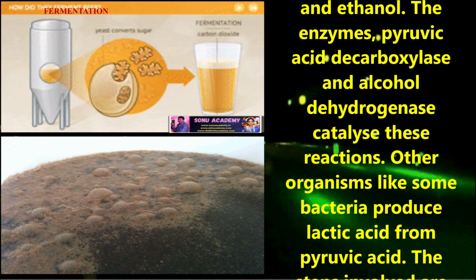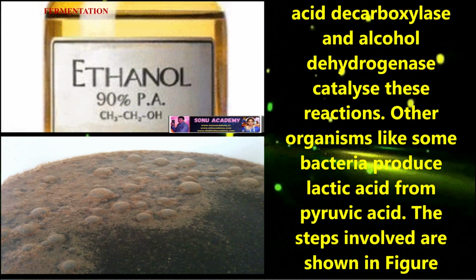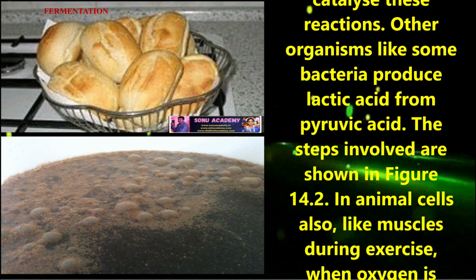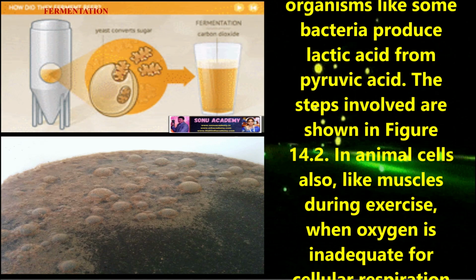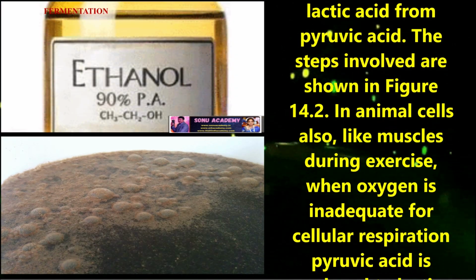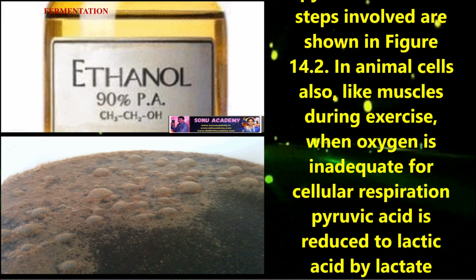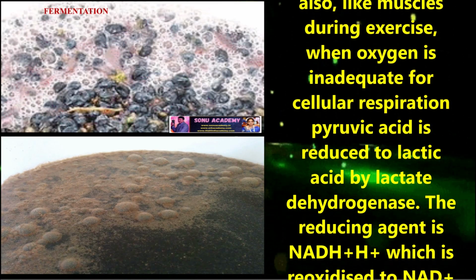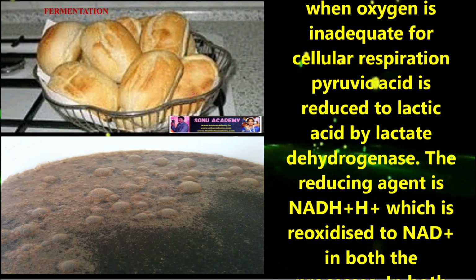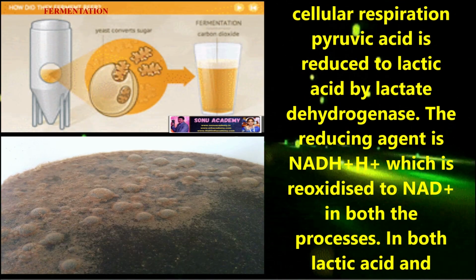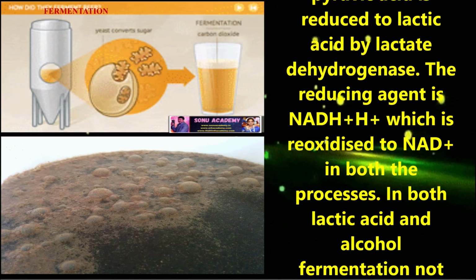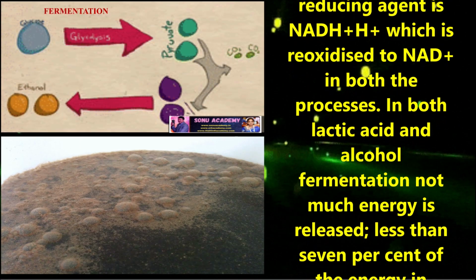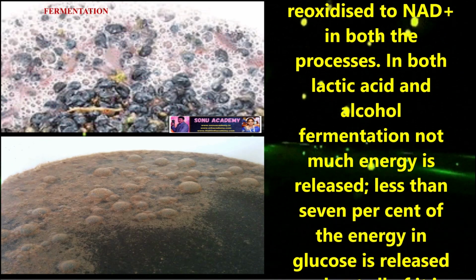Other organisms, like some bacteria, produce lactic acid from pyruvic acid. The steps involved are also shown in figure 14.2. In animal cells, like muscles, during exercise when oxygen is inadequate for cellular respiration, pyruvic acid is reduced to lactic acid by lactate dehydrogenase. The reducing agent is NADH plus H plus, which is reoxidized to NAD plus in both the processes.